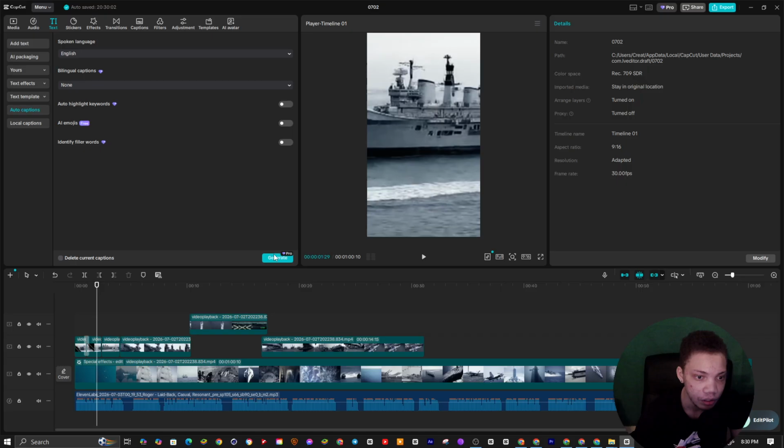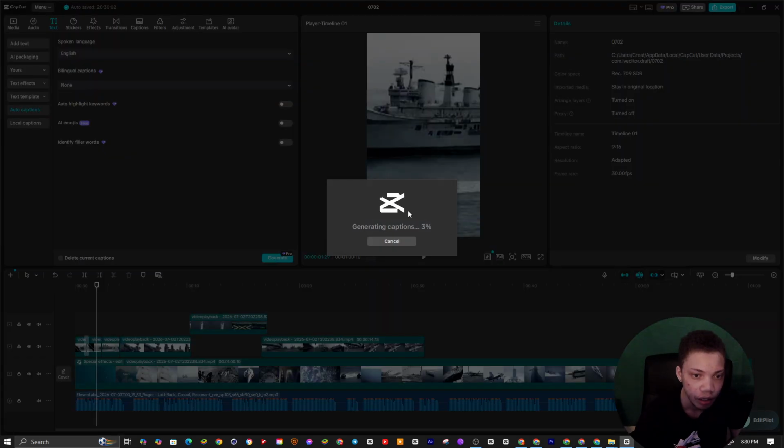Audio captions. Generate. Now we're going to generate captions. When we generate captions, we're going to generate it fully. So it's going to generate now.